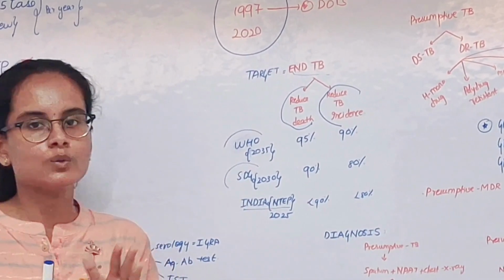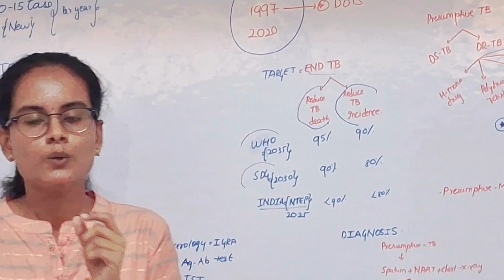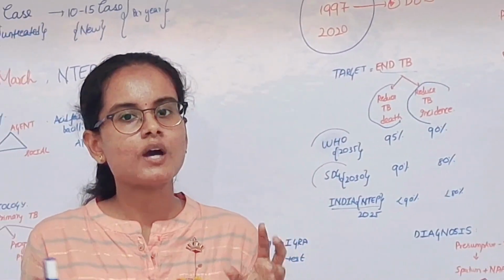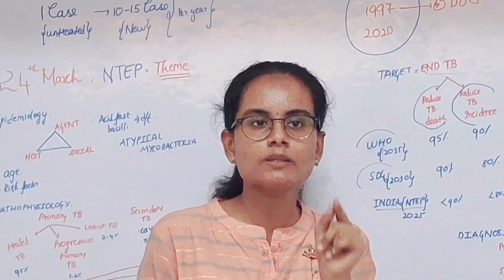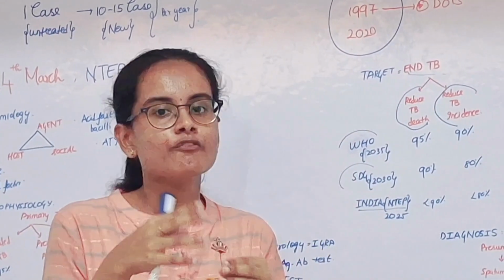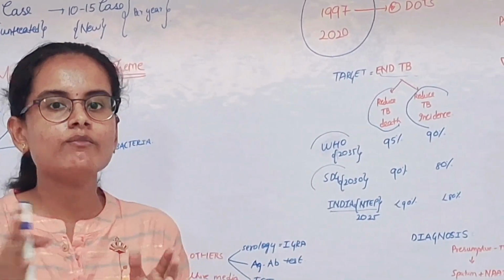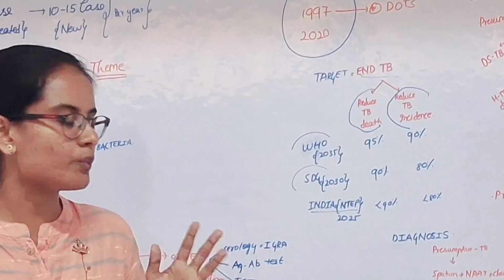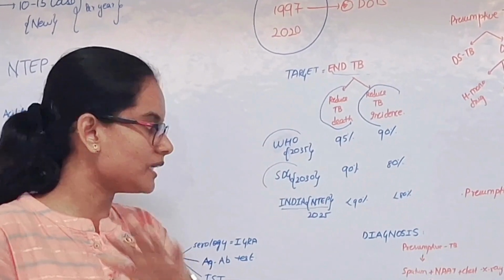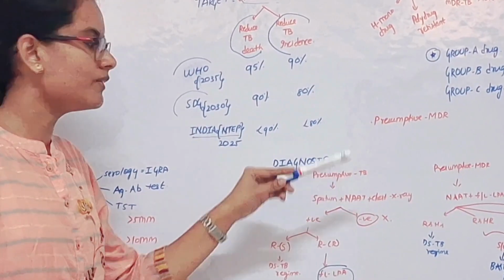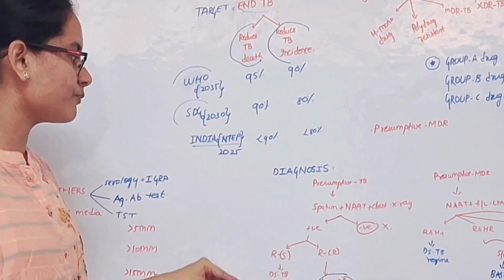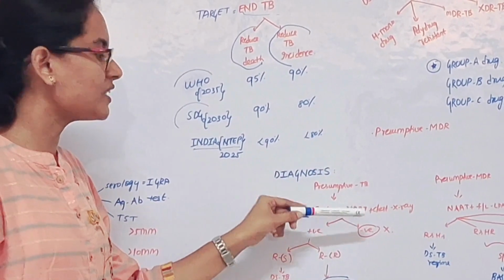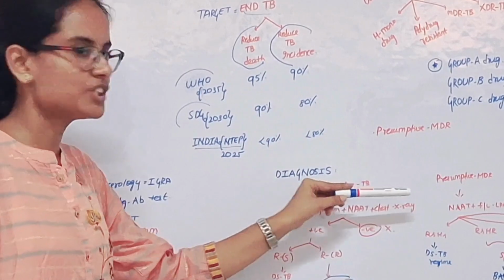So, before diagnosis, we have to know some basic definitions, which are the presumptive TB, and then we have the presumptive MDR TB. So, what is presumptive TB? It includes the person who is having fever, cough for more than 2 weeks, with or without night sweats and significant weight loss, and is called presumptive TB. If a person is called presumptive TB, then the following diagnostic modalities should be followed: the sputum along with the nucleic acid amplification test, and chest X-ray.